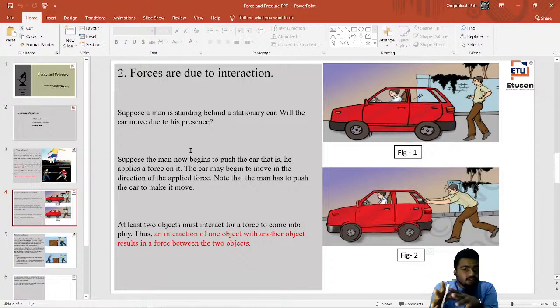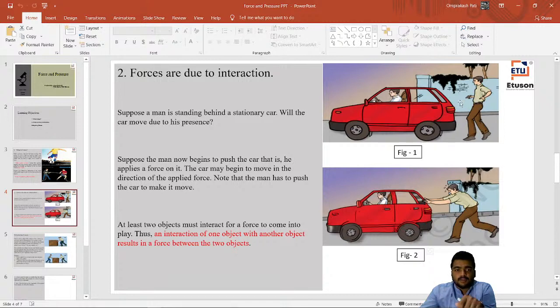Suppose a man is standing behind a stationary car. You can see the first picture over here. This person is standing over here, right? That car is in the stationary state. The car is not moving now. So can you tell me, will the car move due to his presence? He is standing, and there is a distance between the car and the person. They are not connected with each other. So can you tell me, does any force arise? No, there is no force because they are not interacting with each other. They are standing in their positions, right?